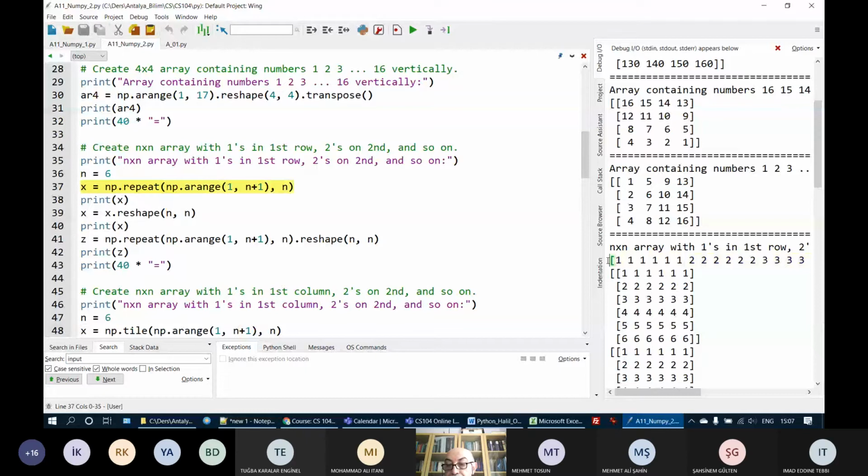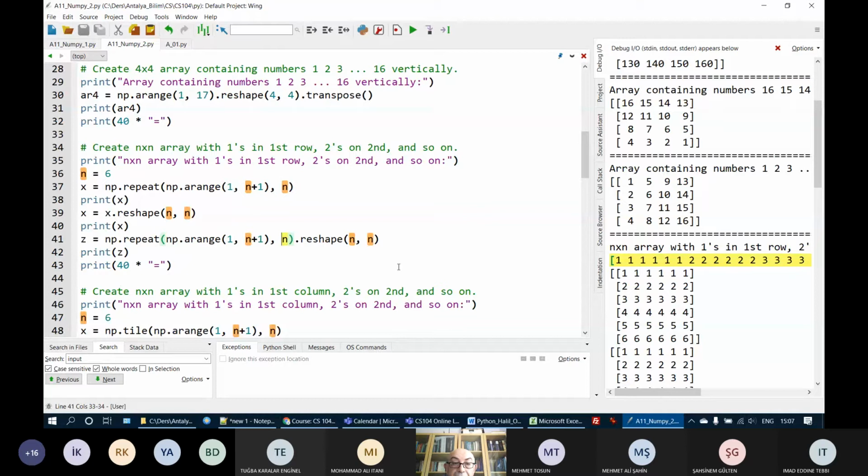Now, after getting this, I reshape it n by n. I can write everything in one line: np.repeat of 1 to n, n times, which creates 1, 1, 1, 1, 2, 2, 2, 2, 3, 3, 3, 3, etc. And then reshape them by n.